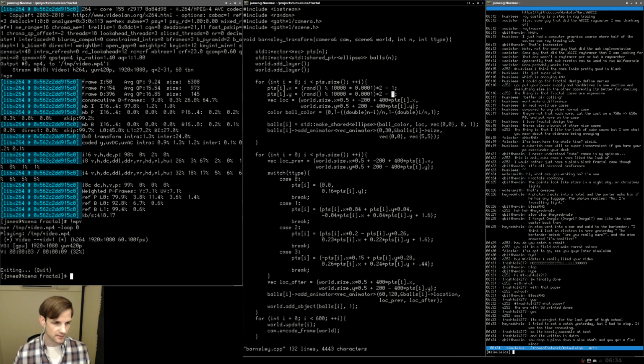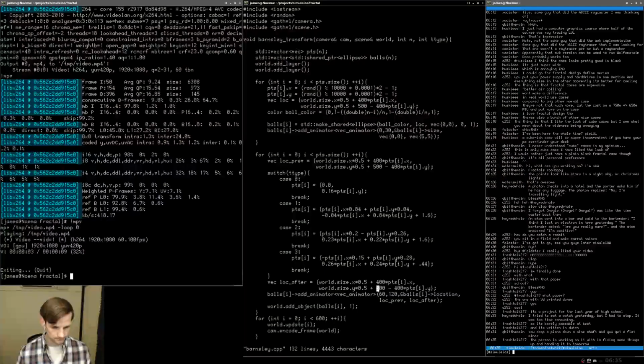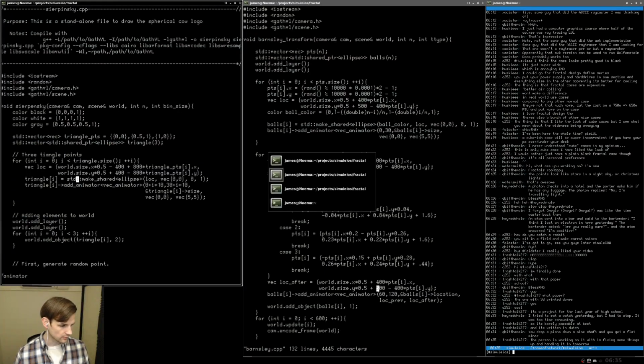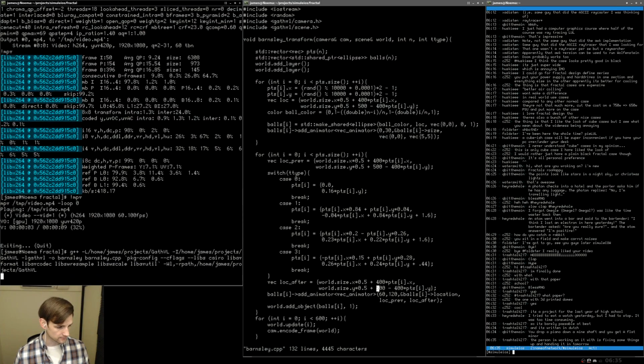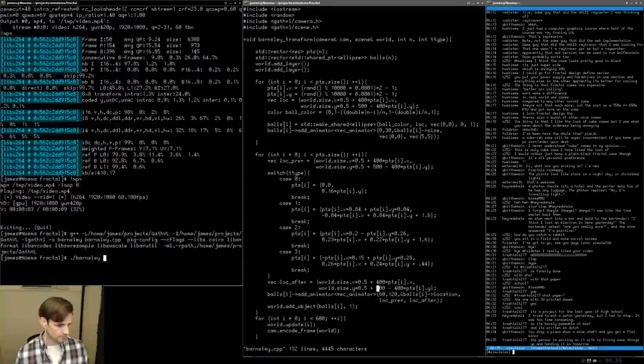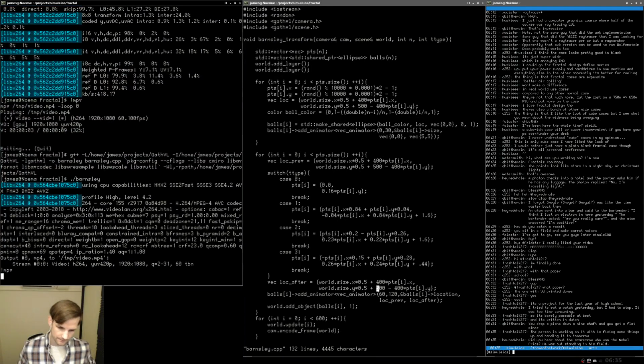Yep, okay. So now we should be centered, and let's go ahead and change this to what we want it to be, which is here, and change this to what we want it to be, which is here. And let's actually make it a bit lower in y. So we're going to drop this to plus 500 again. Yeah, let's make it plus 500. Okay, so we're going to do g++, one second, ./barnsley, correct, and then mpv once that's done.